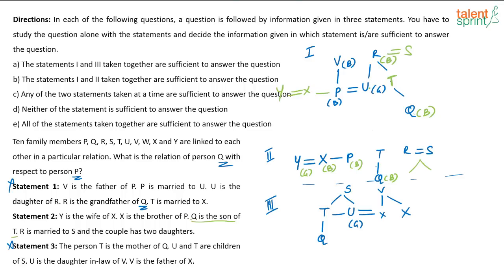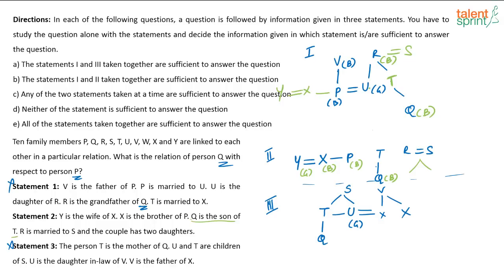Okay, so is there an option that statements 1 and 2 are sufficient to answer the question? Yes, that option is there. But you also have to check the other options as well, right? Now there is another option which says statements 1 and 3 together are sufficient to answer the question. So let us see if statement 1 and 3 are sufficient.